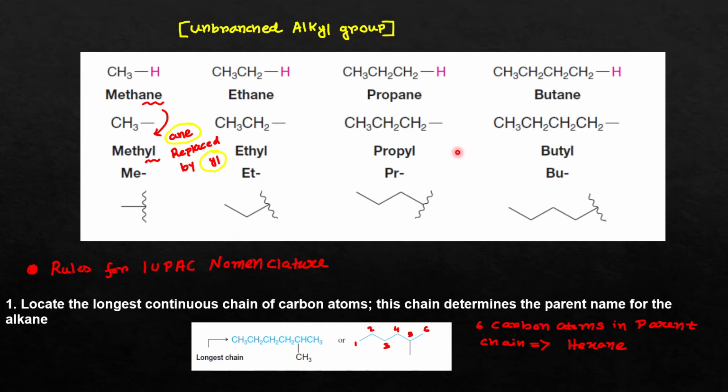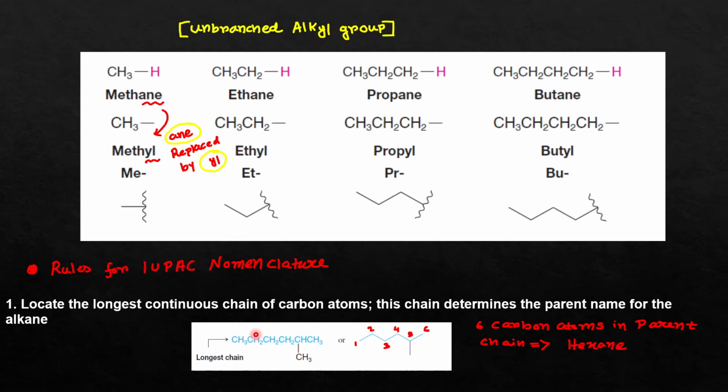Now there are certain rules for IUPAC nomenclature. I will discuss those rules one by one. The first and utmost important rule is that you have to locate the longest continuous chain of carbon atoms, that is, the chain which contains the largest number of carbon atoms. Here you can see one compound, and you have to identify which is the longest chain.